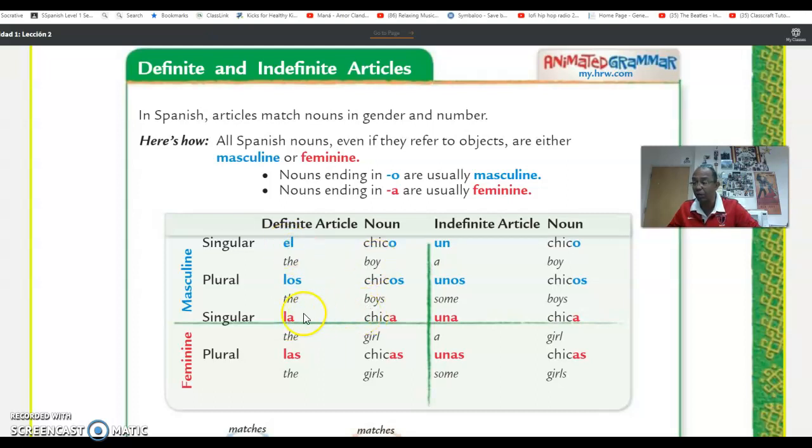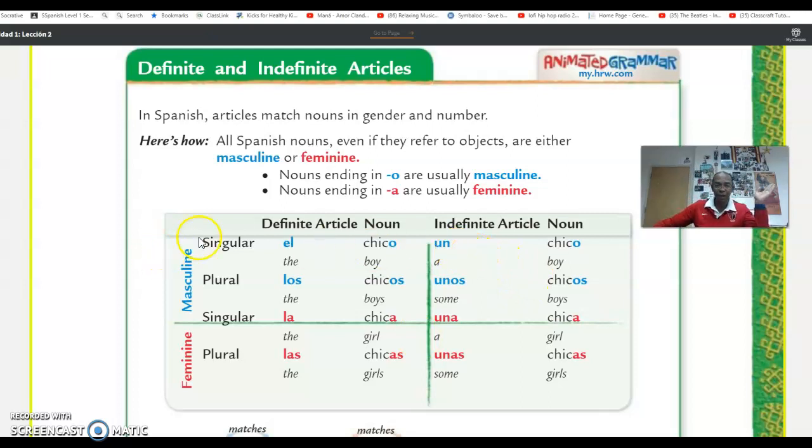That would be incorrect. Why? Because it has to match the gender and the number. Las chicas will be for plural, more than one girl. Las is the, and chicas is girls. Again, they have to match gender and number, okay?